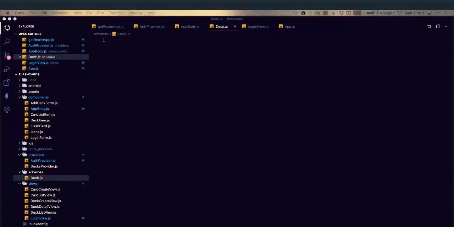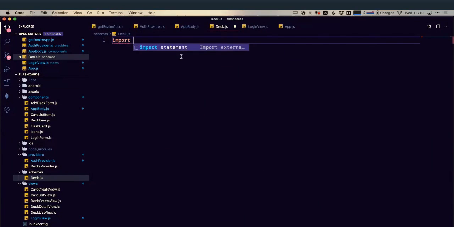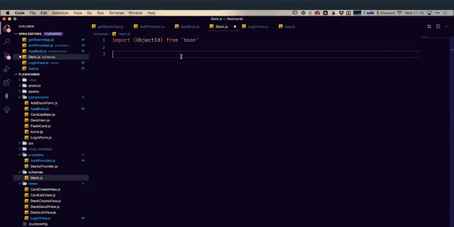Now I'm only going to need one import. I'm going to import ObjectId from BSON. So ObjectId is a special BSON type that we're going to be using for our primary keys. You can read more about that in the documentation. So let's create our deck class.